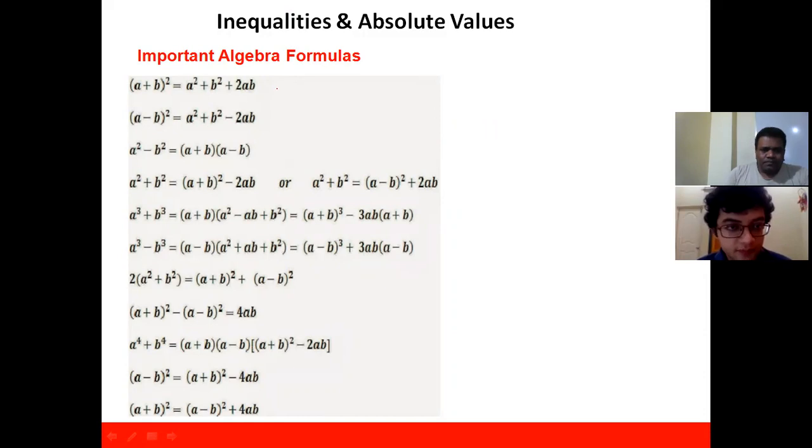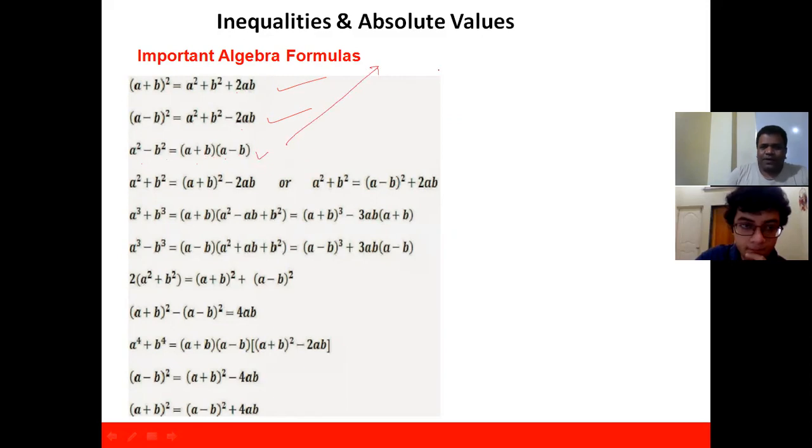(a plus b) whole square, that is a square plus b square plus 2ab. (a minus b) whole square, so here plus 2ab, here minus. And this one you can get: a square minus b square can be written as (a plus b)(a minus b).